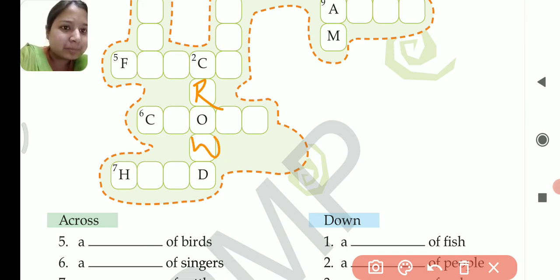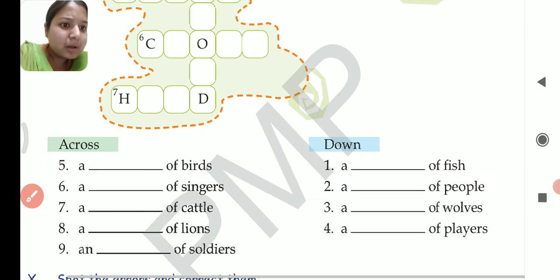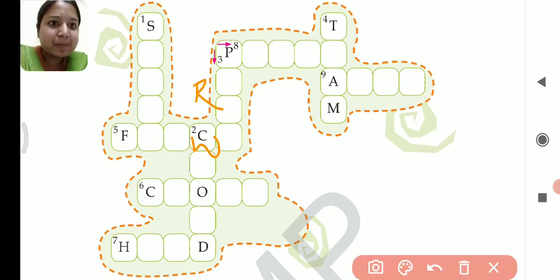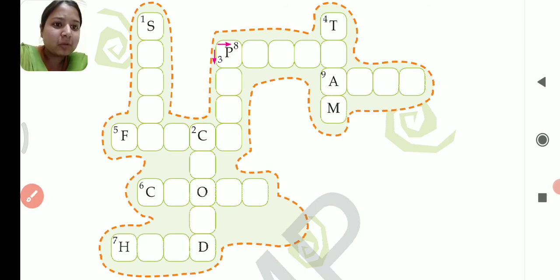Next, third one: a blank of wolves. Pack of wolves. Third, C. P-A-C-K. Pack of wolves.